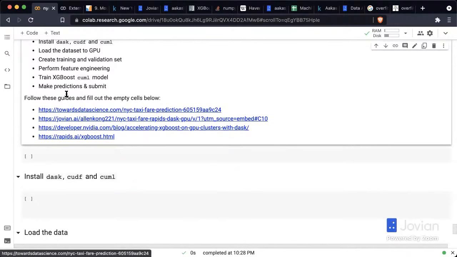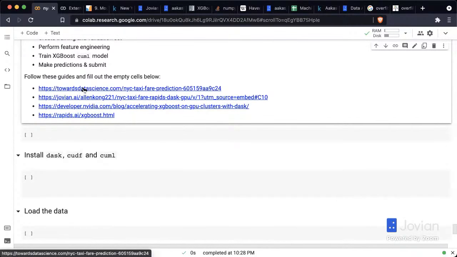Now, Dask, cuDF, and cuML all have very similar APIs, or very similar functions and arguments, as Pandas and XGBoost, but some things are different and some things have to be done differently. Unfortunately, it's not a 100% compatible API. So I've left you a few resources that you can check out. Specifically, do check out this